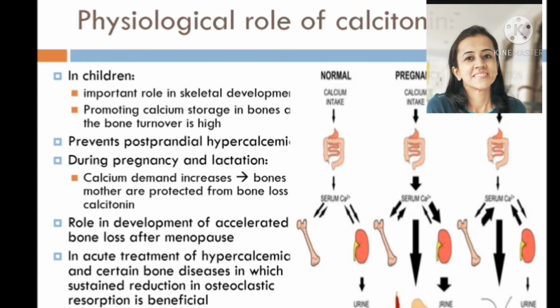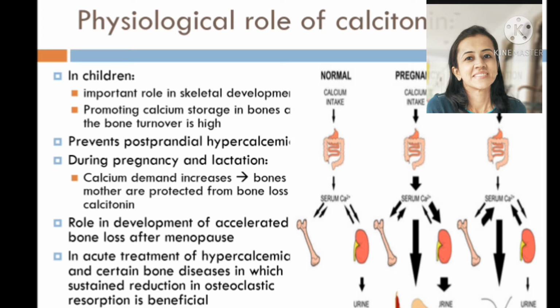Now, physiological role of calcitonin. In children, calcitonin plays an important role in the development of skeleton. It does so by promoting calcium storage in the bones, and bone turnover is high. Another effect is it prevents postprandial hypercalcemia, because after food, blood calcium concentration increases, that results in hypercalcemia, that is prevented by calcitonin. During pregnancy and lactation, you can see here calcium demand increases in the middle of the picture.